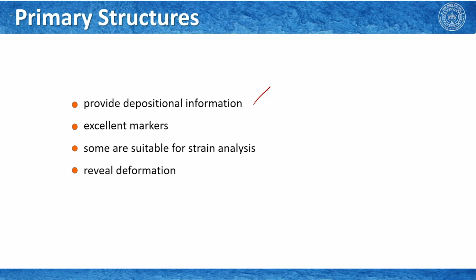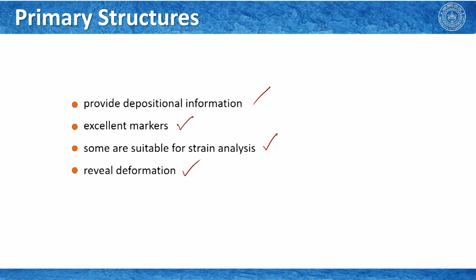So, they provide depositional information, they most of the time act as excellent markers to understand the regional deformation, and some of them are suitable for strain analysis. We have learnt it using conglomerates, deformed convolutes and so many other features, and of course, they reveal the deformation by their distortion of shapes.